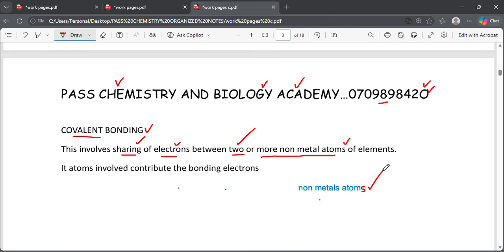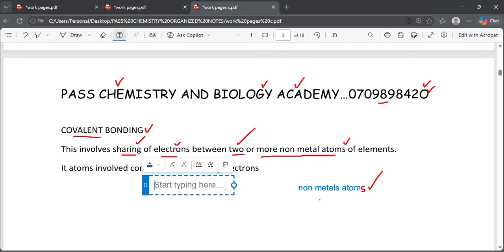This means when we go to covalent, don't bring anything that concerns metals. It is only going to occur in non-metal atoms. Is that okay? Then this bonding also has a different concept. It involves the sharing of electrons. Which electrons are we sharing? The ones found in the outermost shell.